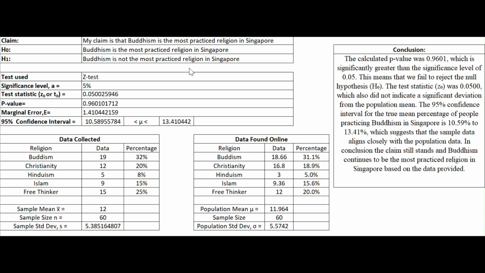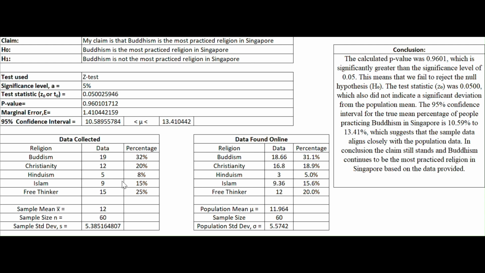Next, we gathered data about the religion practice in Singapore. Our data include the number of people practicing Buddhism, Christianity, Hinduism, Islam, and free thinking, as well as the percentage of people practicing each religion.